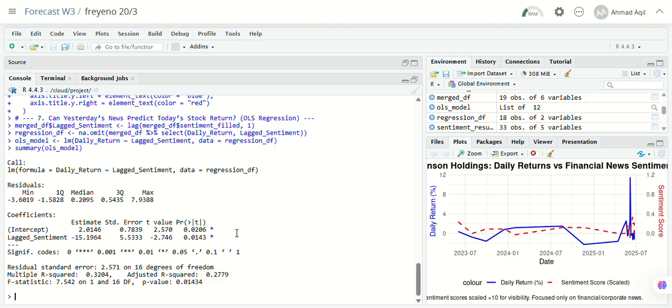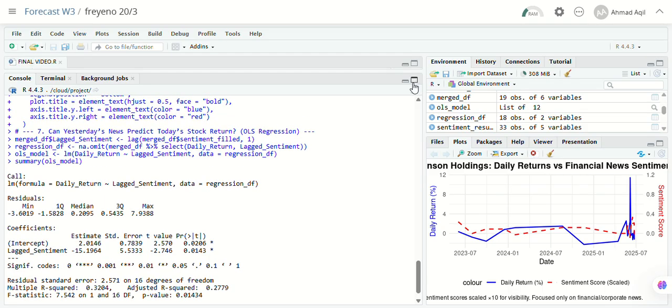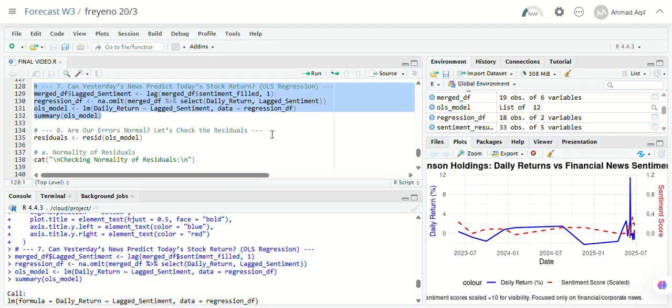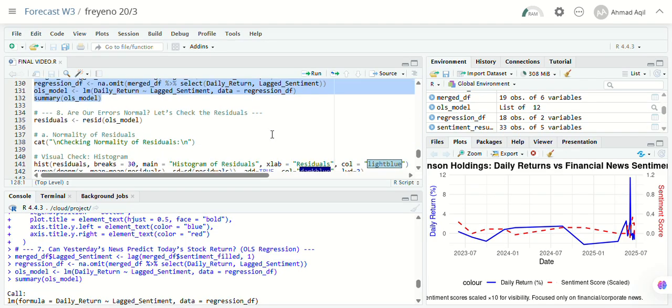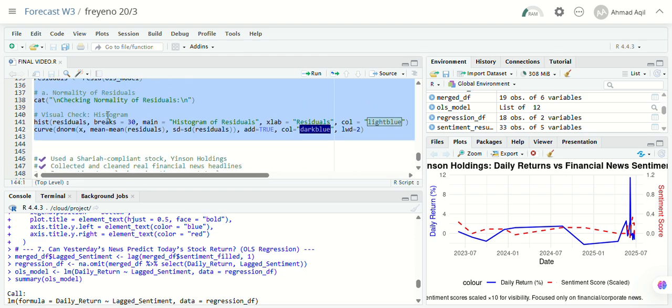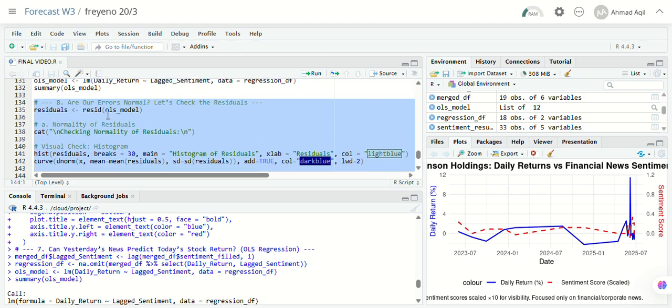So to summarize what we found here, the regression confirmed that lag sentiment is a statistically significant predictor of next day's stock return for Yinson, and that the relationship is negative. Lastly, we will check the normality of the residual. A valid regression model should have residuals that resemble a normal distribution. So we need to check whether we have a normal distribution or not.